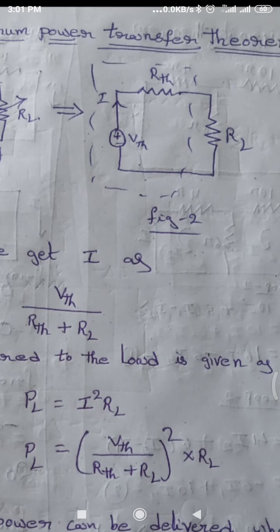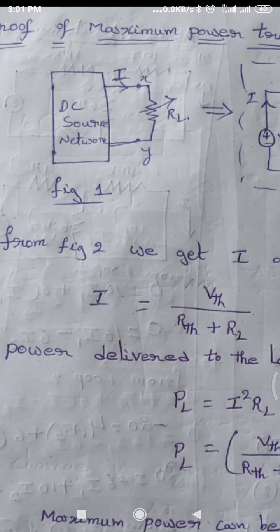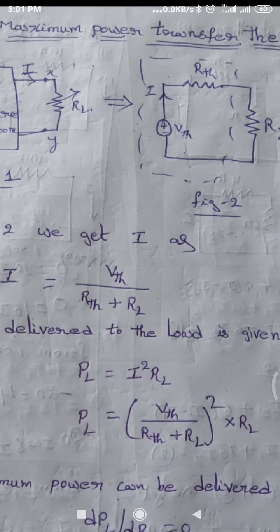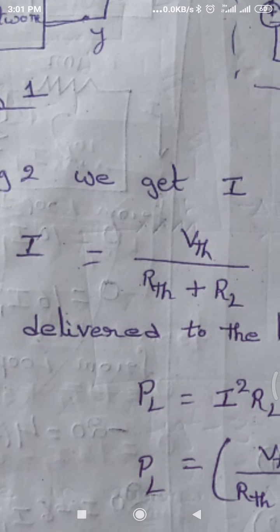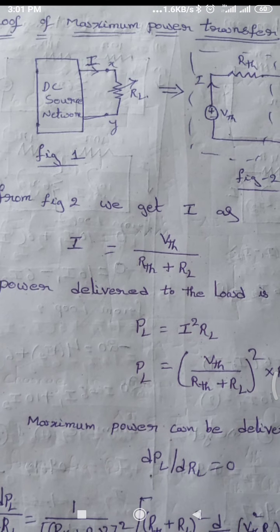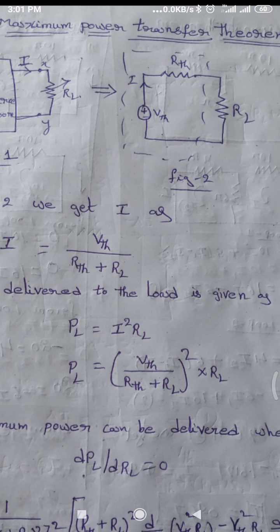So from figure 2 we get that the current I is equal to VTH by RTH plus RL. The power delivered to the load, practically we can write as power P is equal to I square R. Here I is considered as I and R is considered as RL.